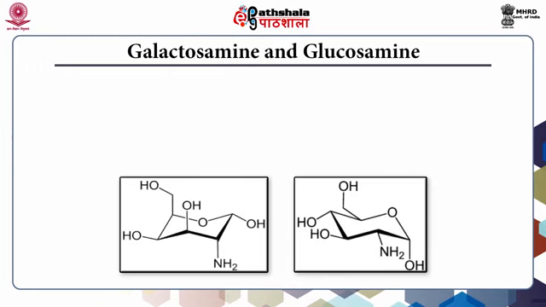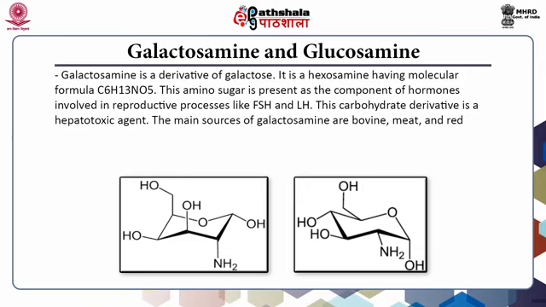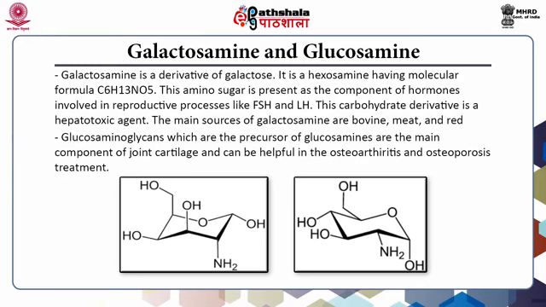Galactosamine and glucosamine. Galactosamine is a derivative of galactose. It is a hexosamine having molecular formula C6H13NO5. The amino sugar is present as a component of hormones involved in reproductive processes like follicle stimulating hormone and luteinizing hormone. This carbohydrate derivative is a hepatotoxic agent, and the main sources of galactosamine are bovine meat and red algae. Glucose aminoglycans, which are the precursor of glucosamines, are the main component of joint cartilages and can be helpful in osteoarthritis and osteoporosis treatment.